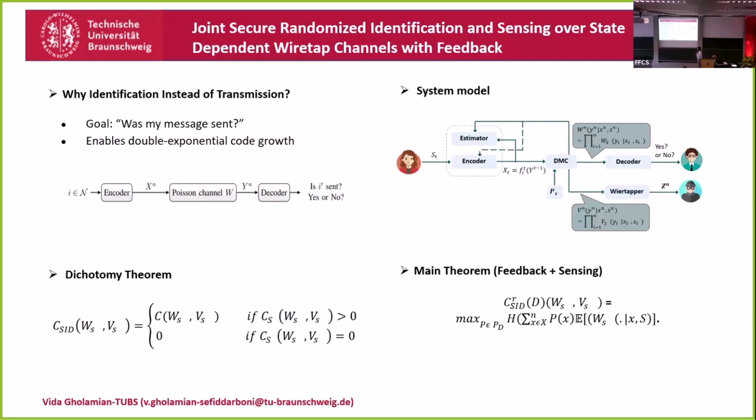And at the end, we will prove that if the Shannon secure capacity is positive, then the randomized identification capacity of this system model could be equal to the maximum output entropy under the sensing constraint.